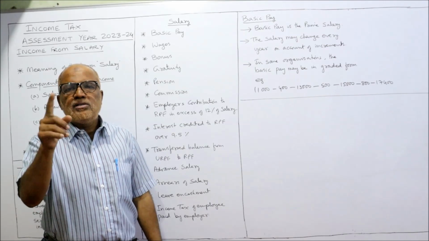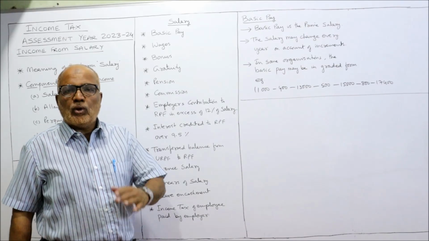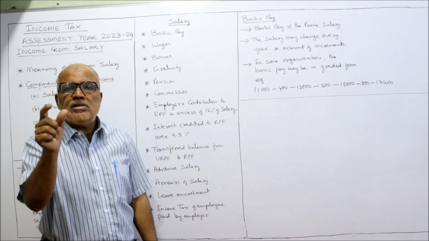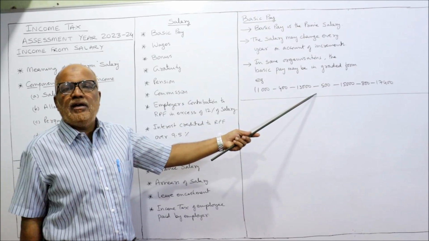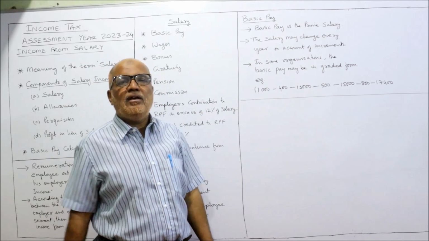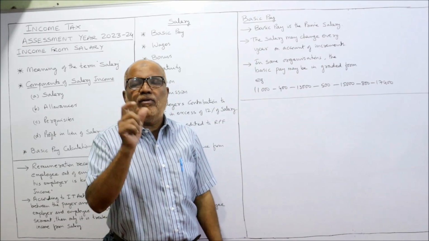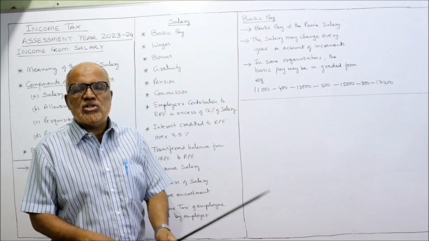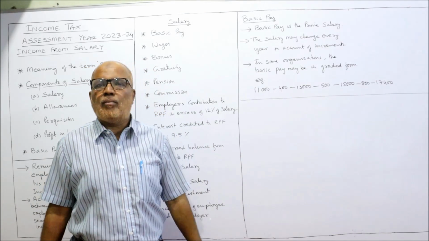11,400 for 1 year. After the second year, again 400 will be increased. So every year 400 will increase up to 13,000. Once 13,000 is reached, then the annual increment will be 500. Every year 500 will be increased. This will go up to 15,000. After reaching 15,000, every year 800 will be increased. This will go up to 17,400. Once the salary reaches 17,400, there is no increment at all. This is called graded form of basic pay.